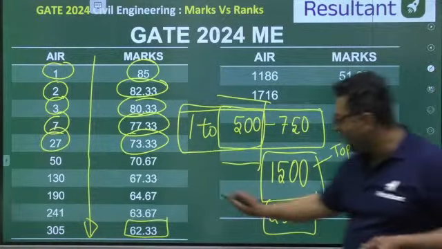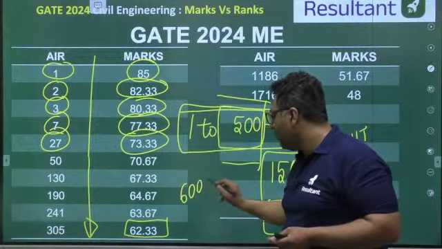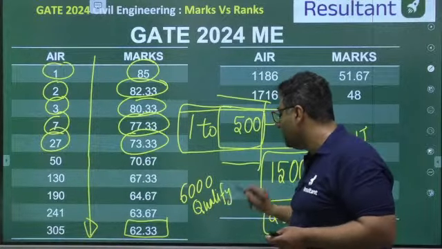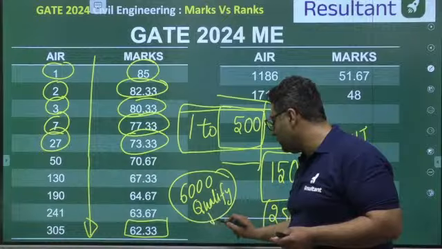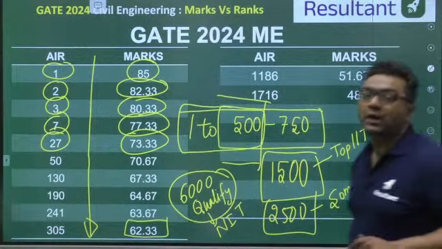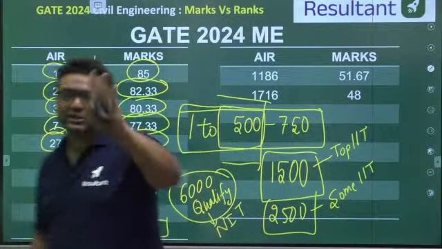And if you are getting a rank up to 6000, or you just qualify the GATE examination, qualify means you are just getting 30 marks, you will be getting admission into some of the NITs. So you can see how easy it is for you. At our time, qualification does not mean NIT.